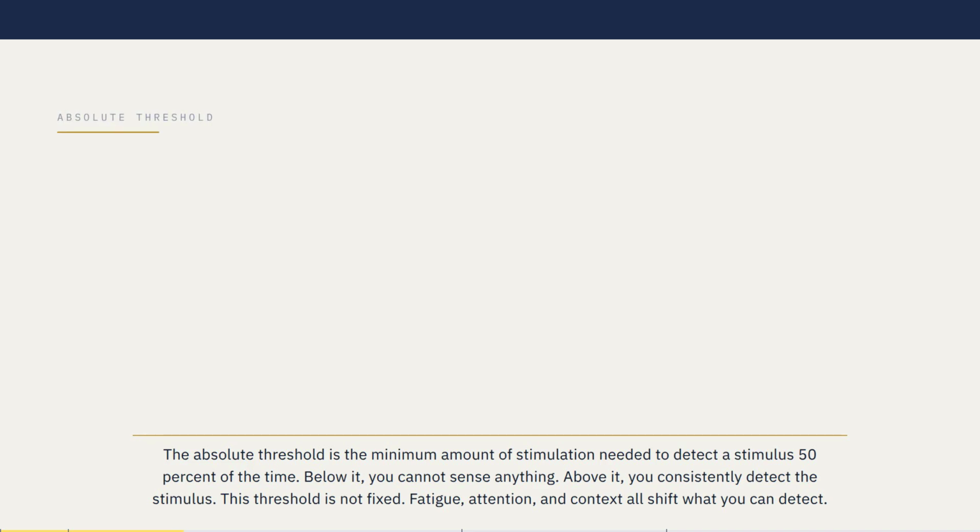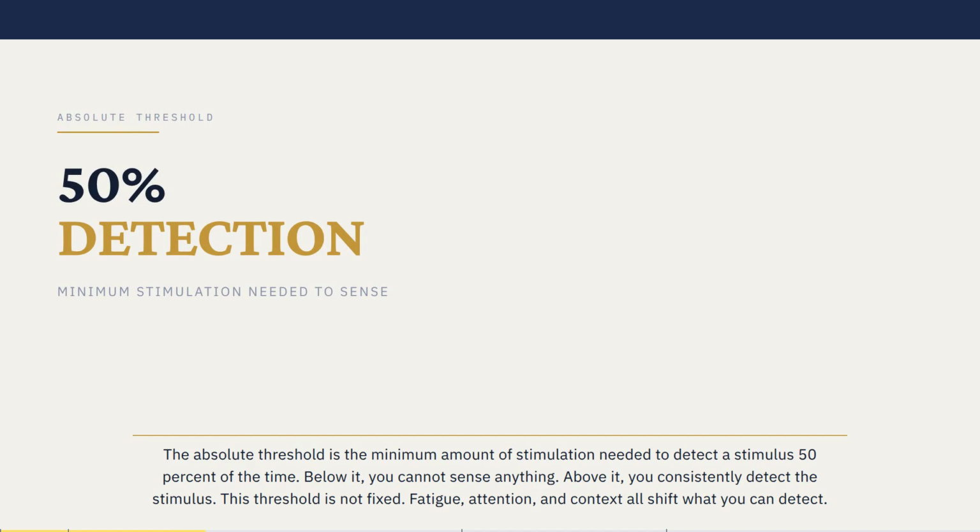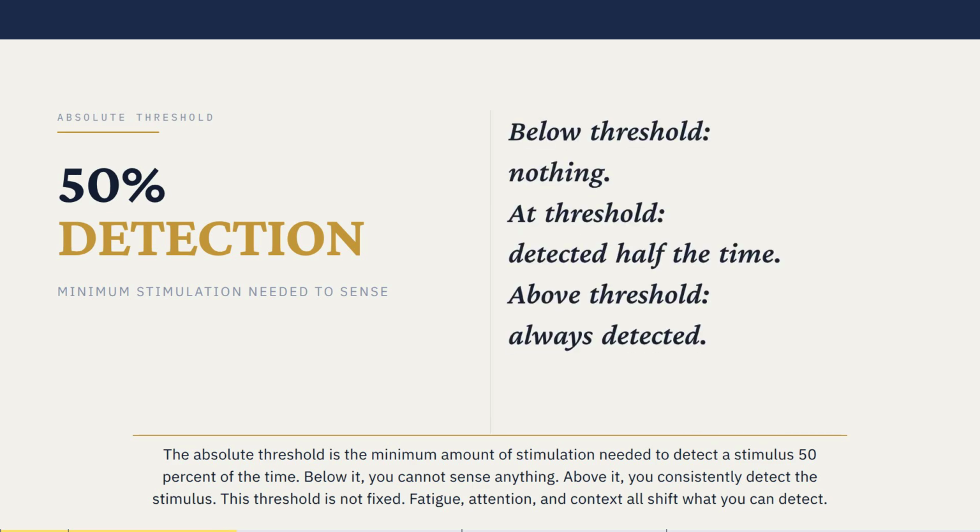The absolute threshold is the minimum amount of stimulation needed to detect a stimulus 50% of the time. Below it, you cannot sense anything. Above it, you consistently detect the stimulus. This threshold is not fixed. Fatigue, attention, and context all shift what you can detect.